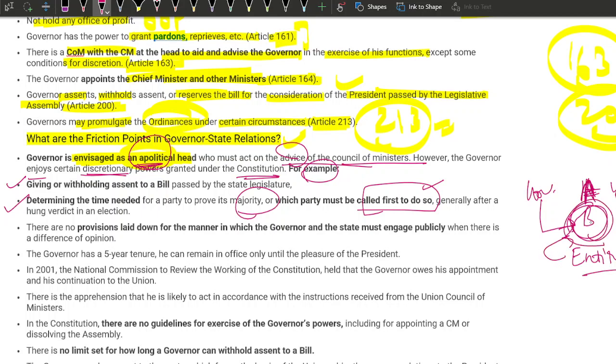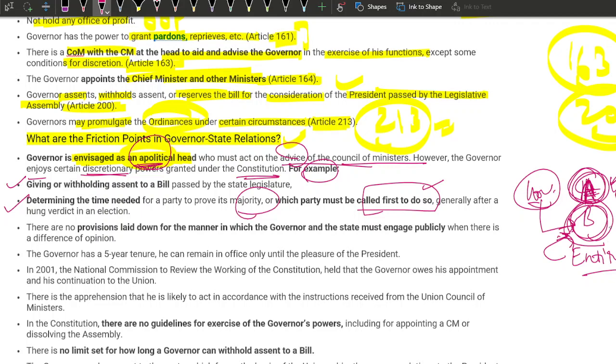Understand, this becomes a very important case, because this is clear cut, you can see, and we cannot say anything. Of course, the Supreme Court or the executive has to look into this, but it's a clear cut partisan role that can be seen. When government A has a clear cut majority, the governor is still giving time to the second, preferred government, for example, time to prove their majority.